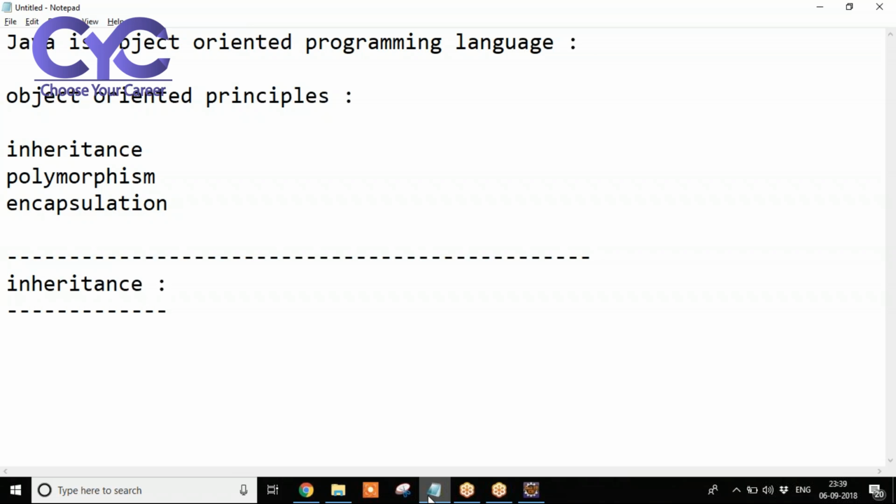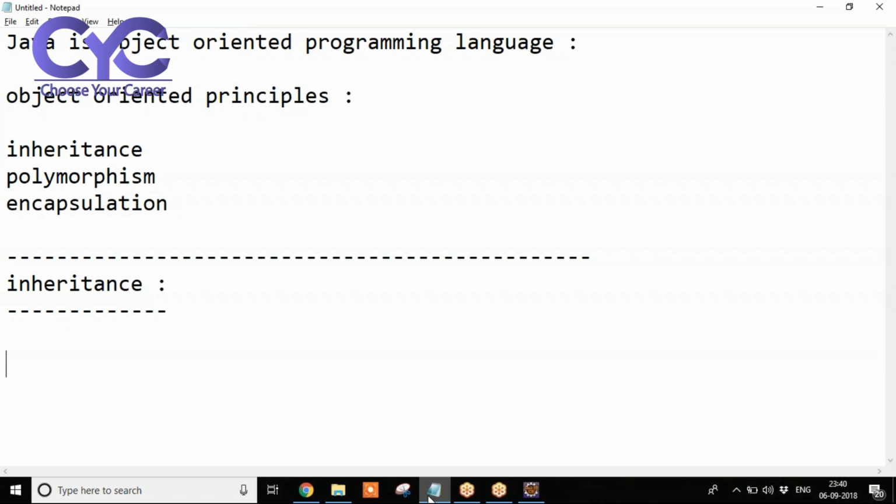Now, observe here. Inheritance means taking the data from one class to another class. We are going to inherit the data from superclass to subclass. Not only data, whatever we give, like variables and methods, we are going to extend from one class to another class, from superclass to subclass. The advantage of inheritance is reusability. Once we write the code, we can reuse the same code again and again.